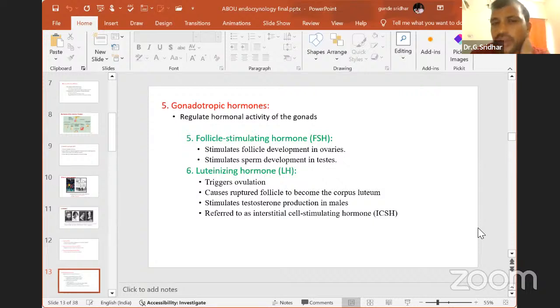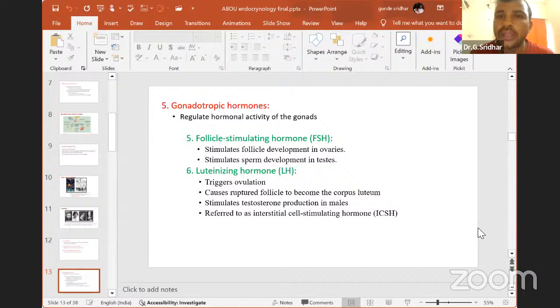Sir, what is follicle stimulating hormone? For example, in the woman's menstrual cycle, every month one egg is released from the ovary. But why does only one egg release every month? Because the anterior pituitary releases a certain concentration of FSH, and that FSH can develop only one egg in the ovary. That egg will come and fertilize, which is a different mechanism in developmental biology.